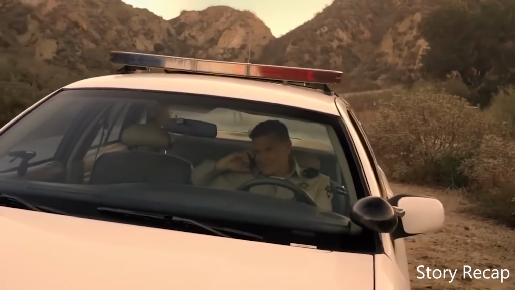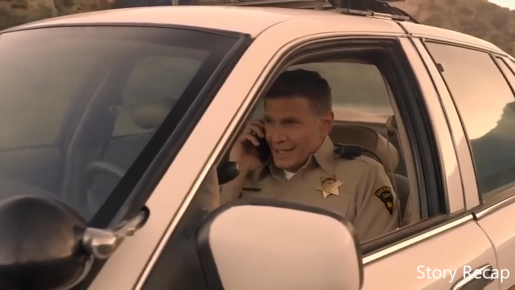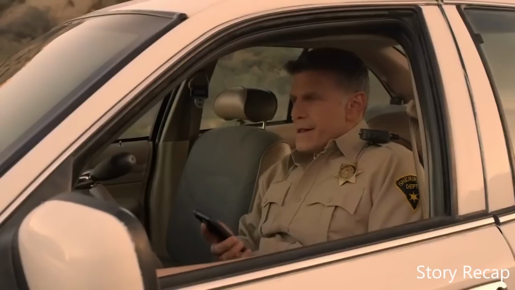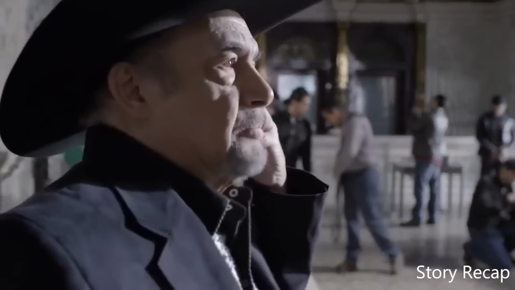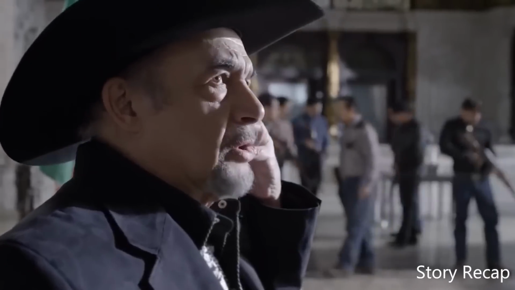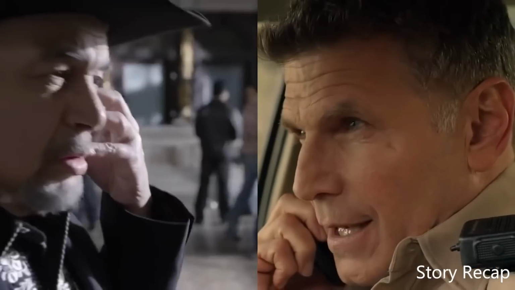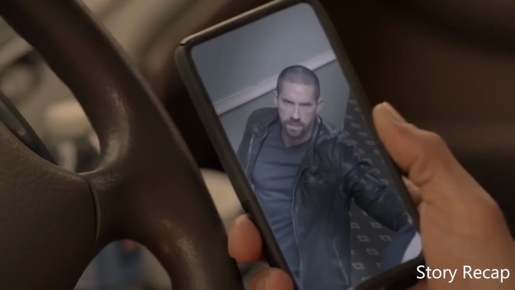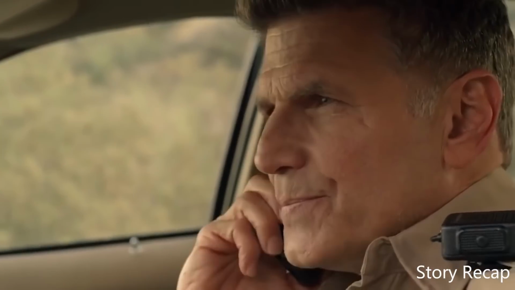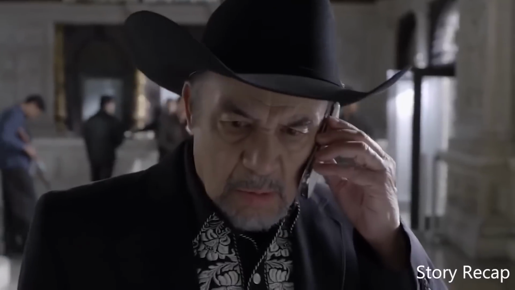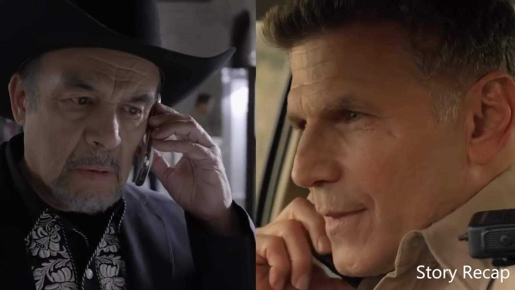Here we see a police officer named Casper, who is a corrupt officer and a collaborator with the Mexican gang. In this scene, Garcia calls Casper. Garcia tells him what happened and tells him that he will send Colton's information and that he must kill him without any excuse. When Garcia sent Colton's pictures, Casper was surprised and told him that Colton was a former soldier and that he was one of the most skilled and brave soldiers.